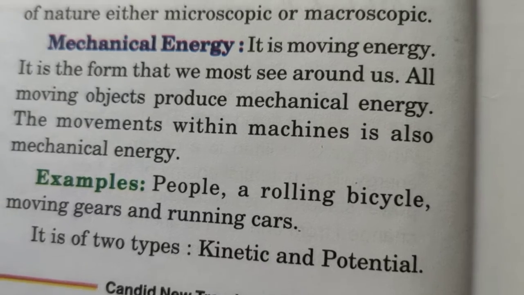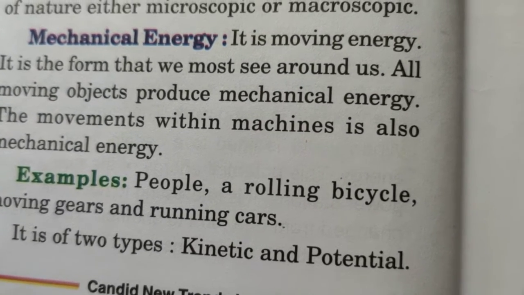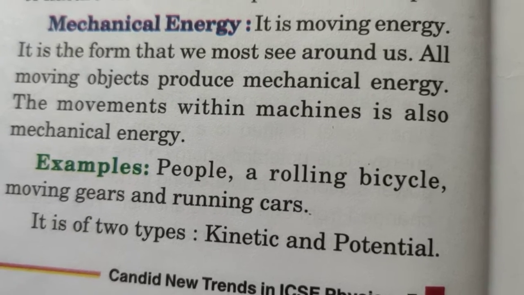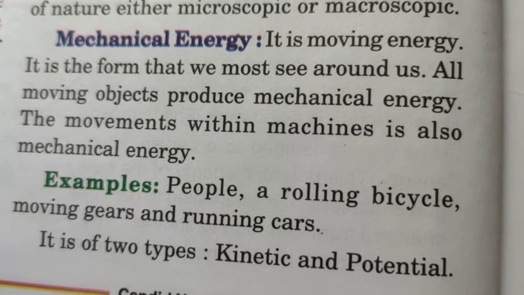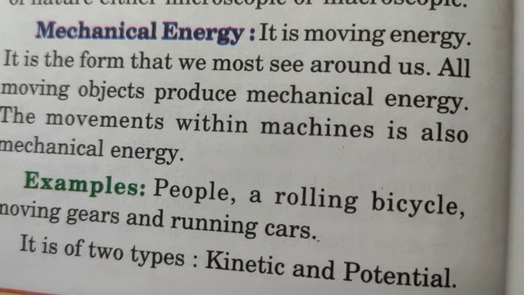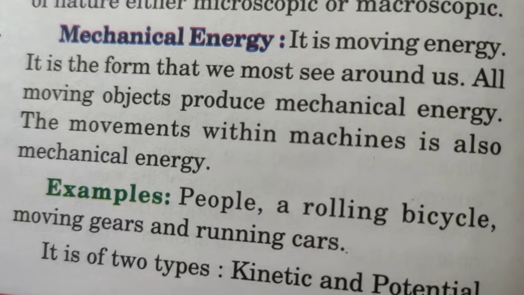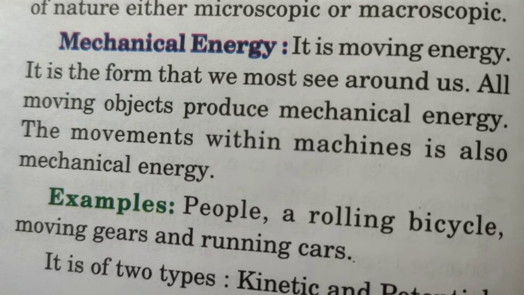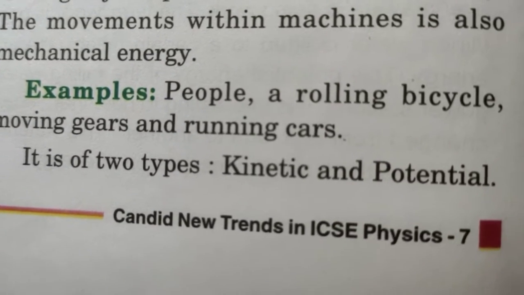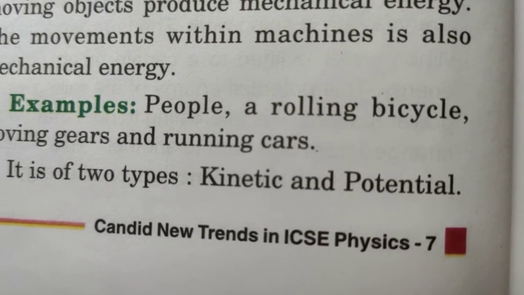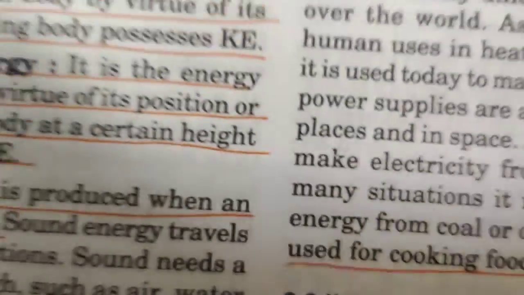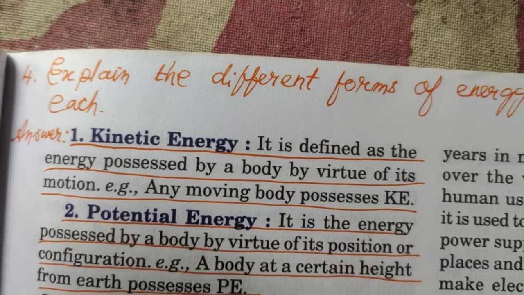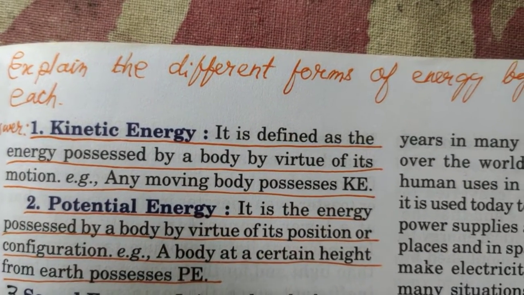Starting with mechanical energy. What is mechanical energy? It is the energy that a body has if it is in a given position or if it is moving. If it is moving or it is in a given position, then the body has mechanical energy. Mechanical energy is of two types. Here are the two types of mechanical energy: kinetic energy and potential energy.